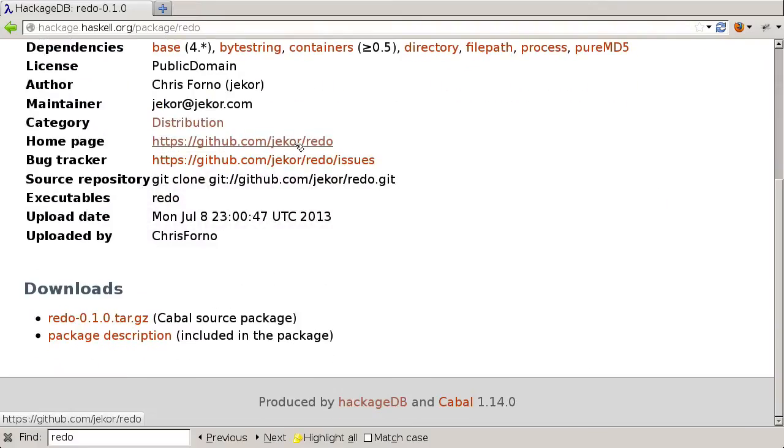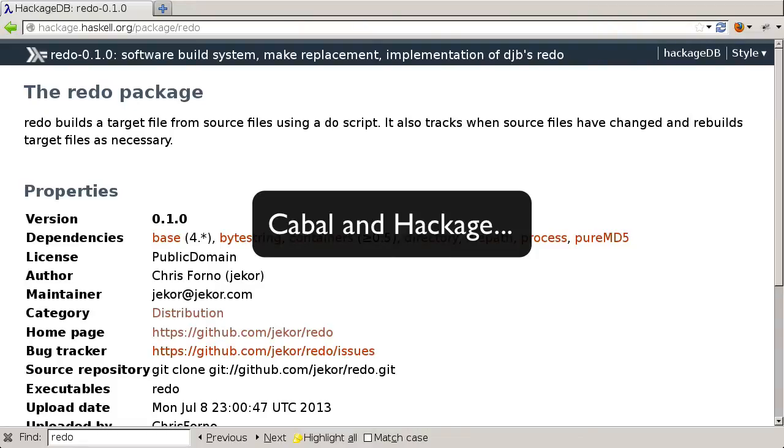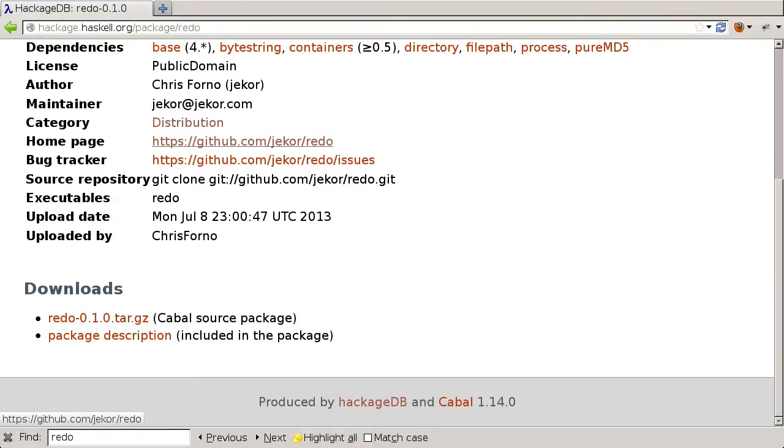So now the redo package is on Hackage and should be Cabal installable for anyone who wants to use it.